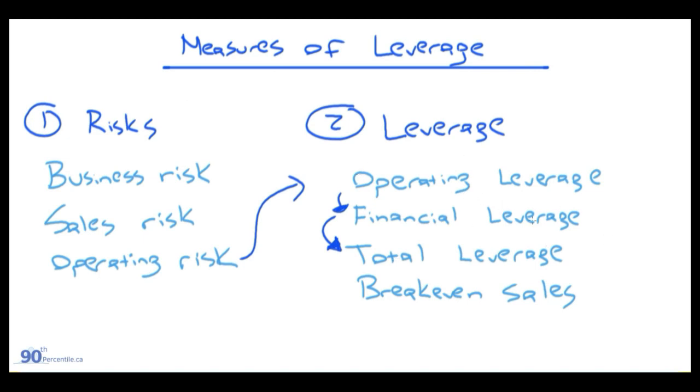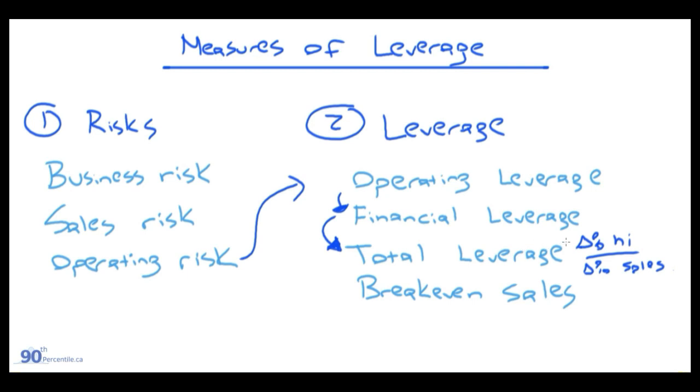And total leverage at the very bottom measures the percentage change in net income over the percentage change in sales. So the more leveraged your company is, the higher your percentage change in net income is going to be for a given percentage change in unit sales. But that also comes at more risk, right?